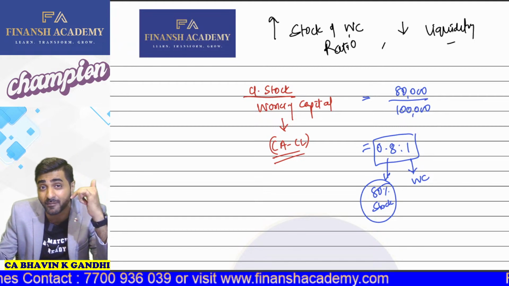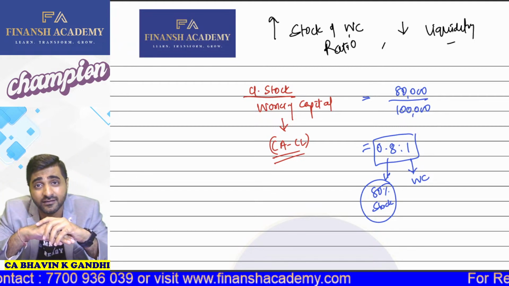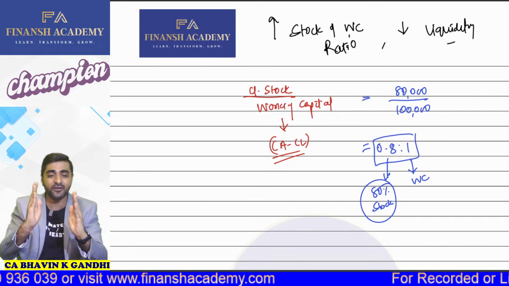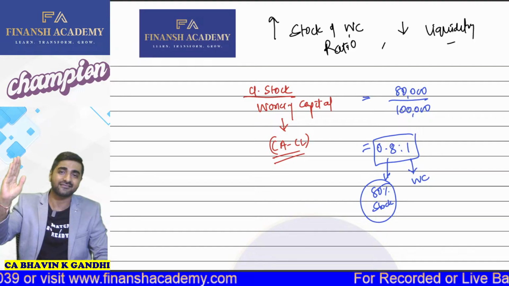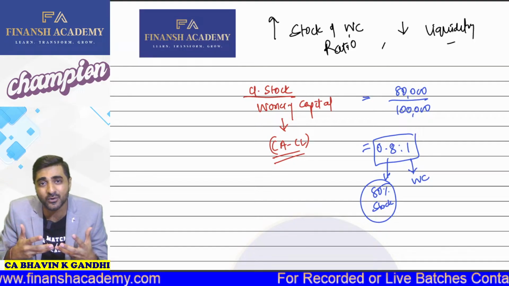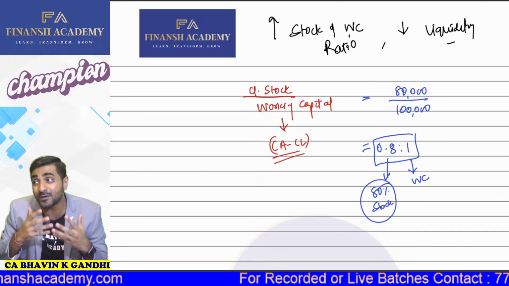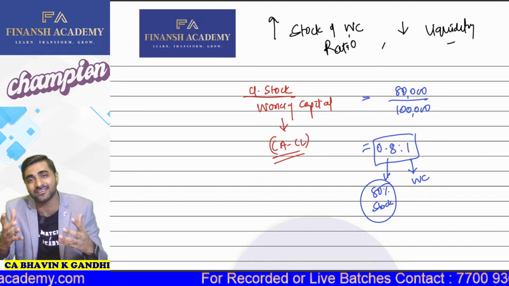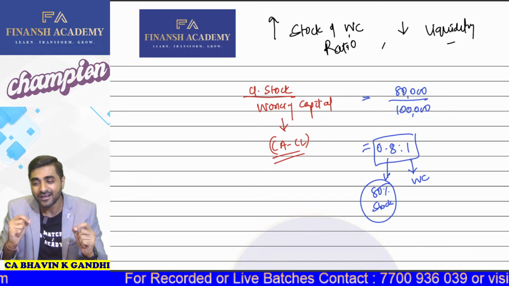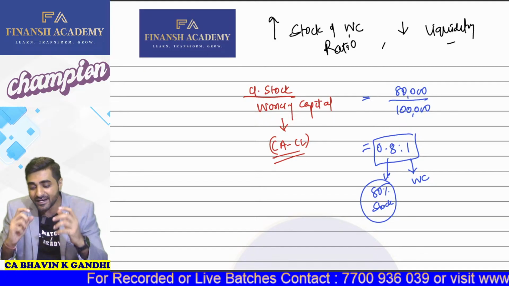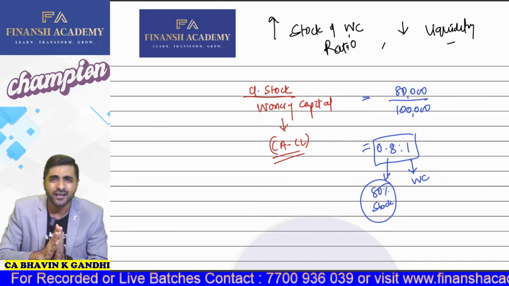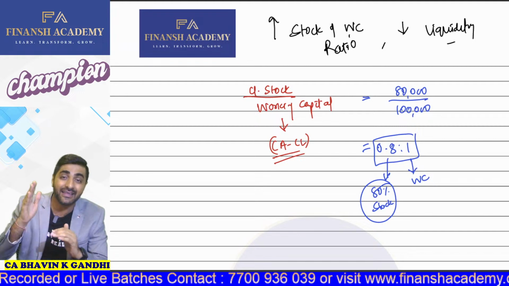If this ratio is extremely high, then it is very dangerous also. Why is it dangerous? Because now so much of your money is blocked in the form of stock. So if you want to liquidate it also, don't you think that it will take time? Because stock is a non-current asset. So how are you going to actually meet your expenses? Then it's not possible.